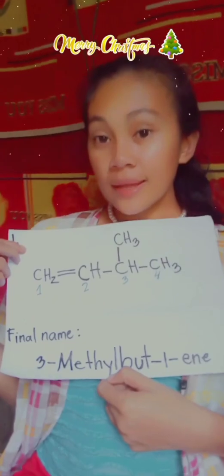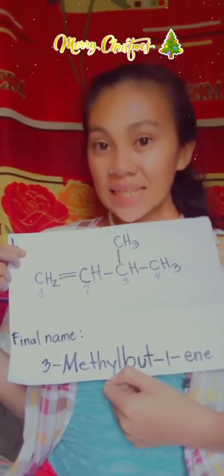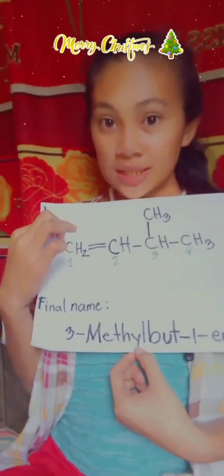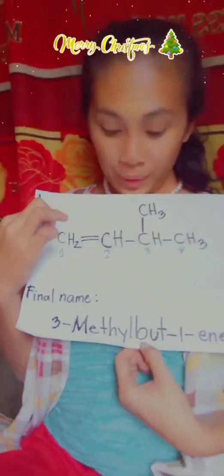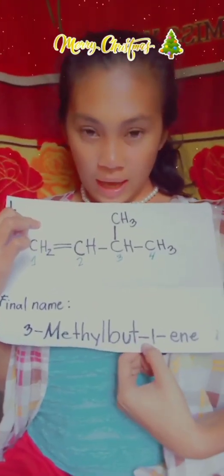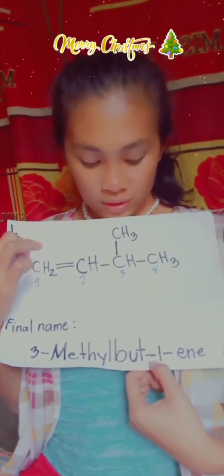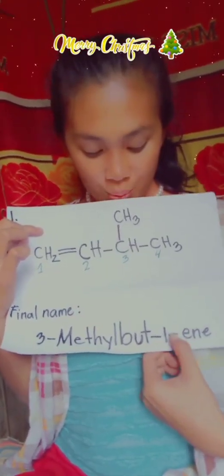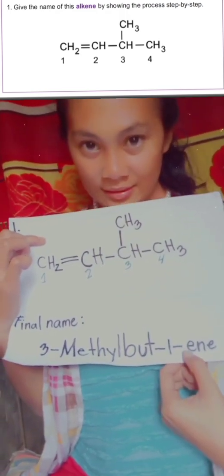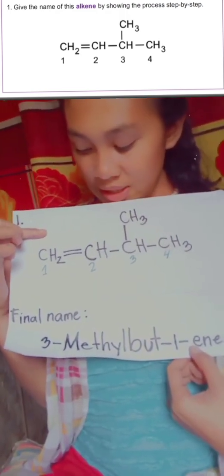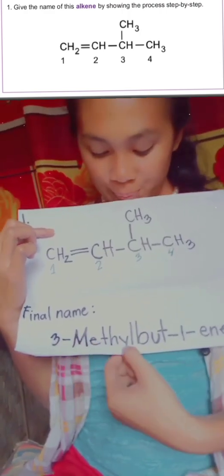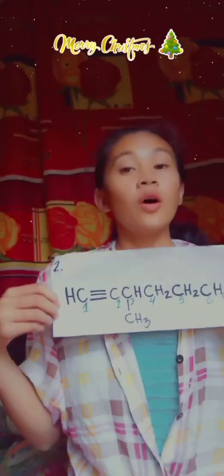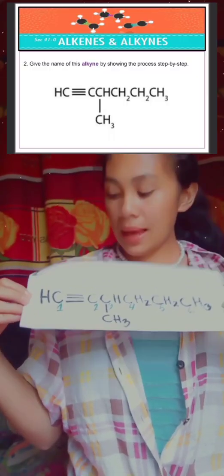So, therefore, the name of this alkene is 3-methyl, which is our substituent, and our parent name, but, and the carbon that the double bond is attached to, which is 1-ene. So, therefore, the name of this alkene is 3-methylbut-1-ene. Okay, let's proceed to the next problem.